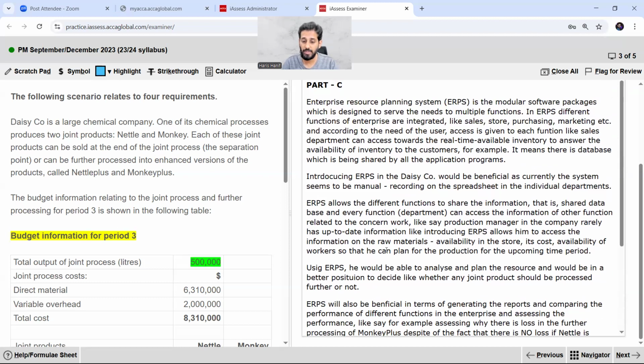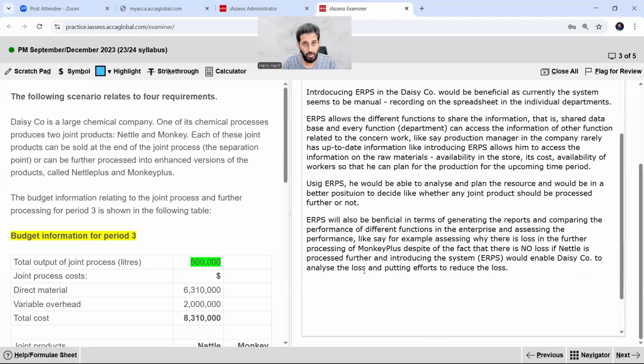Yeah, we have written sufficient for 6 marks. You people should write more if you want to.